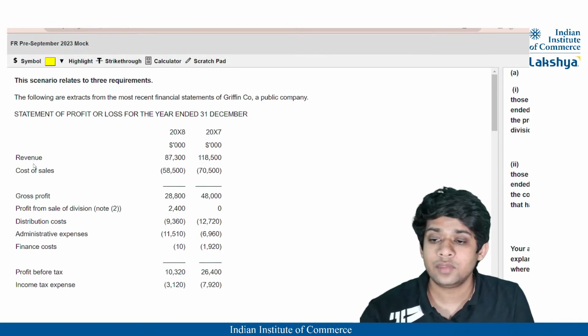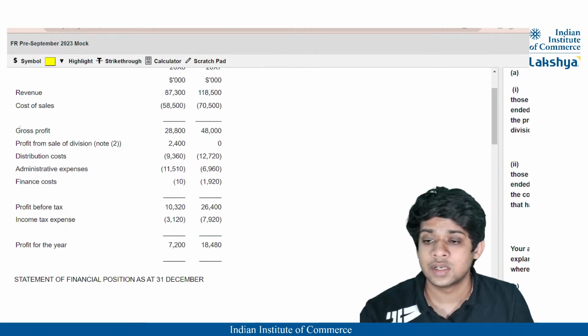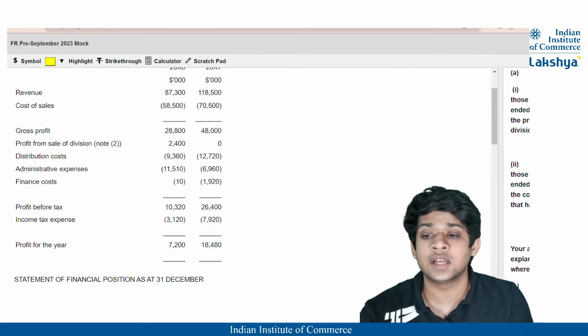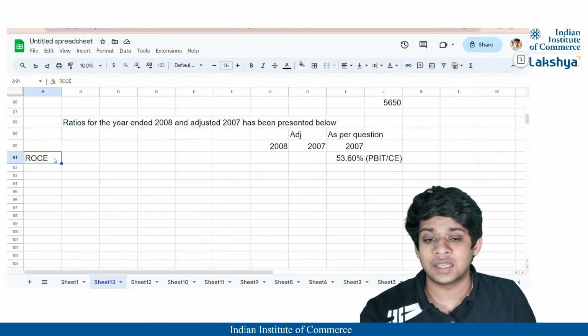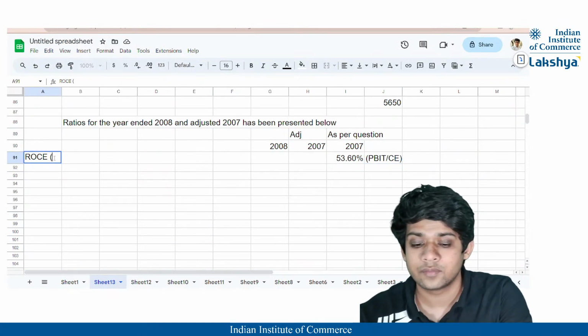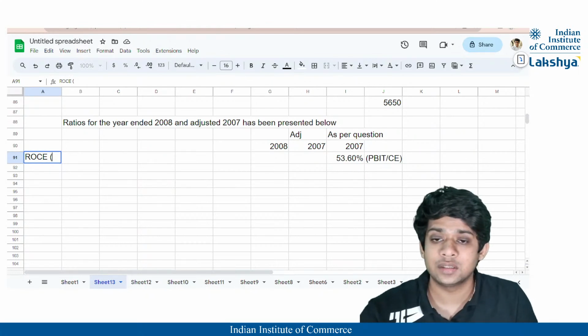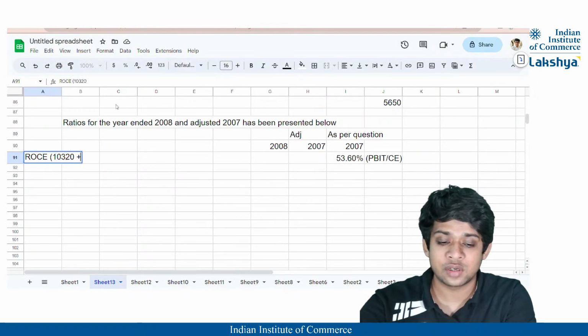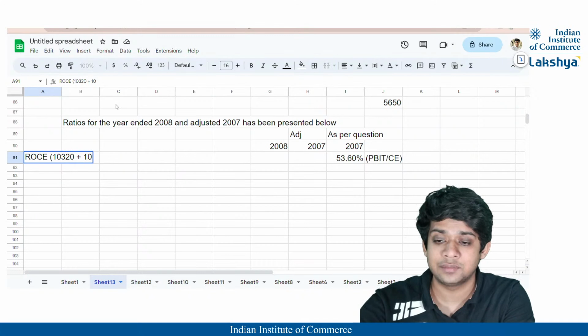So guys, what is the profit before interest and tax? We have the gross profit, that is 28,800. Then they've included the profit from the sale of operations, so this will not be included. Then they've included the distribution cost, obviously, so this will be deducted, 11,510. The administrative expenses will be deducted. Finance cost of 10 is not going to be deducted, so technically we have to adjust this value. For 2008 it will be 10,320. There is a finance cost of 10, so I'm adding back that finance cost of 10, correct?